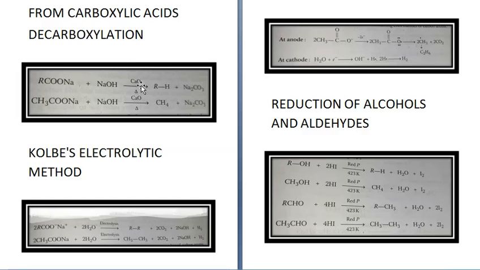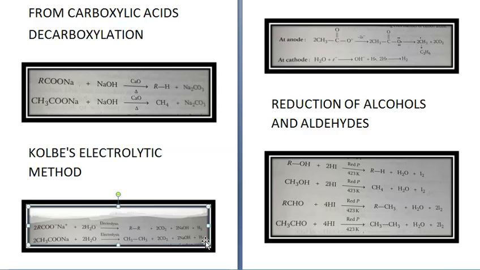The next method is Kolbe's electrolytic method. Now in this, RCOONa plus water on electrolysis gives you R-R plus 2CO2 plus 2NaOH plus H2. Like for example, if you take two molecules of sodium acetate CH3COONa plus 2H2O on electrolysis, it will give you CH3CH3, that is ethane plus 2CO2 plus 2NaOH plus H2.